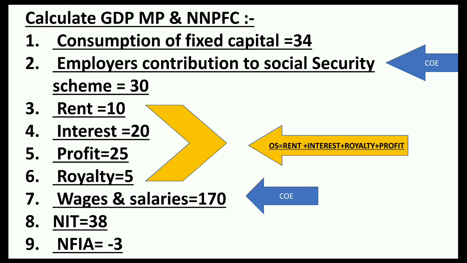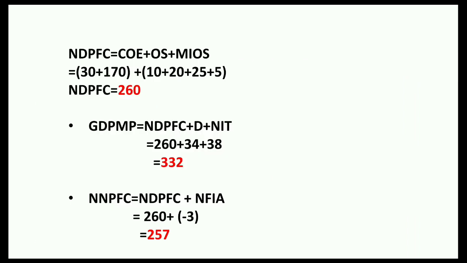Now when we have found NDP at factor cost, we can easily reach any variable, be it GDP at market price or NNP at factor cost. Now in order to reach GDP at market price, what will we do? See, for going from net to gross, we will add depreciation, and for going from factor cost to market price, we will add net indirect tax. So we will do NDP at factor cost plus depreciation plus NIT. It would be equal to GDP at market price, that is 260 plus 34 plus 38,